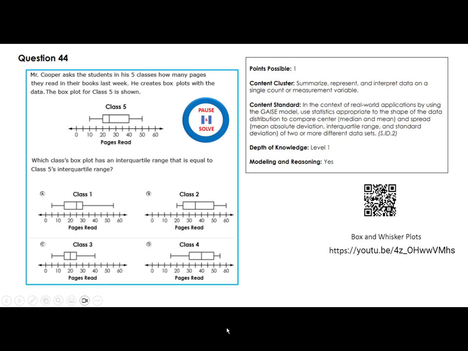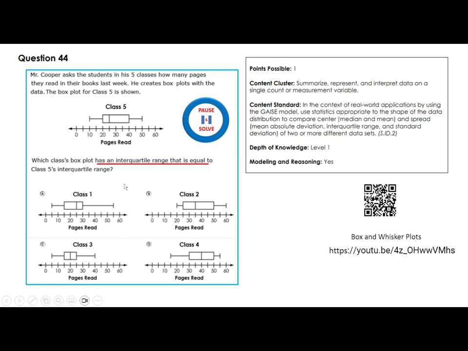Again, box and whiskers. Very important. Two questions last year on this topic. Mr. Cooper asked the students in his 5 classes how many pages they read in their books last week. He creates box plots with the data. The box plot for class 5 is shown. Which class's box plot has an interquartile range that is equal to class 5's interquartile range?